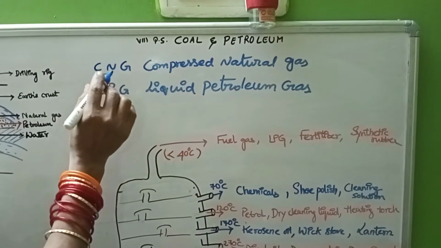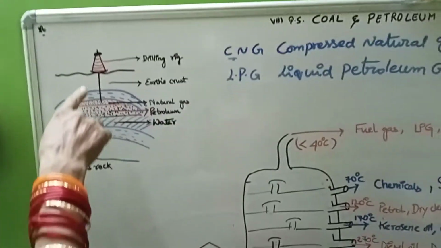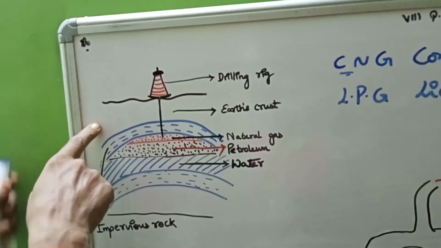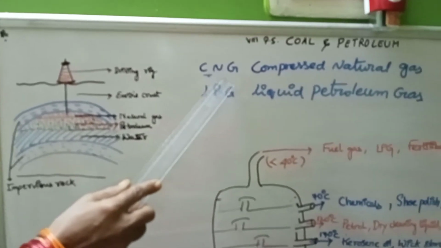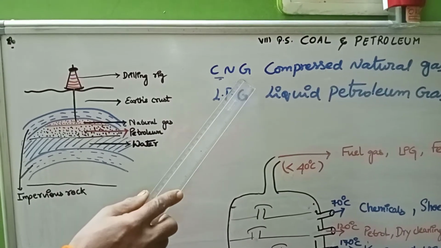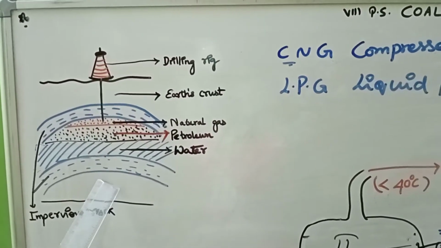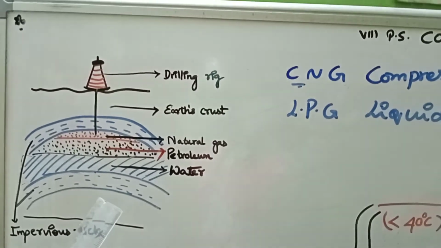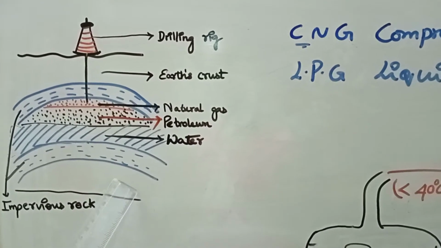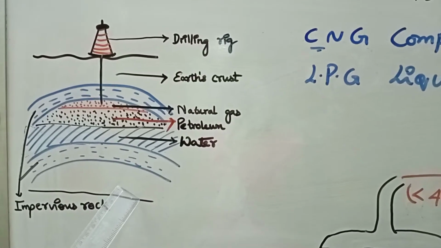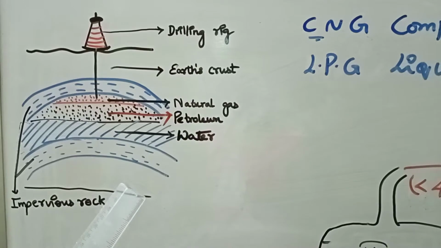This CNG, natural gas, from where do we get it? Let us observe here. This is the diagram which depicts this compressed natural gas. In the previous video we discussed how petroleum will be formed in the oceans and the seas, and nearby the deltas of the Krishna and Godavari rivers, Mumbai High area, Jaisalmer and Tripura. In these areas there are some oil resources.